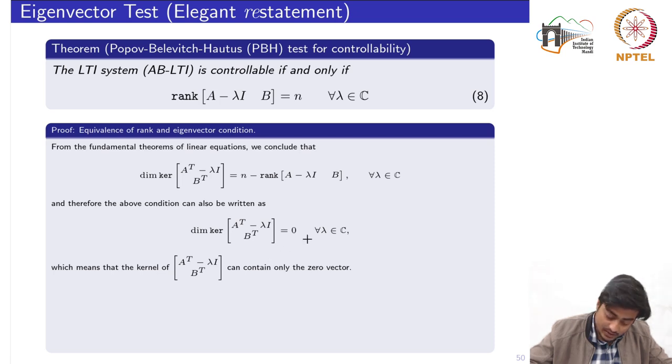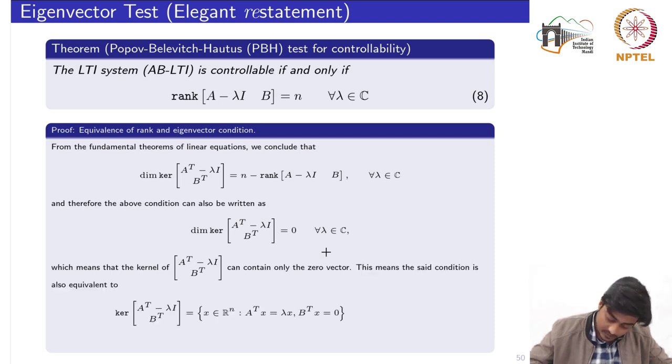This is equivalent to saying that the kernel of this matrix, given by the set of X belonging to R^n such that both conditions are satisfied, that is, A transpose X equals lambda X and B transpose X equals 0, contains only the 0 vector.